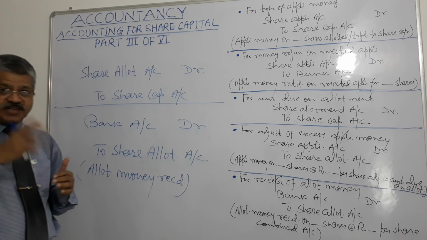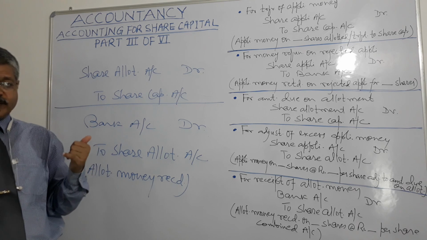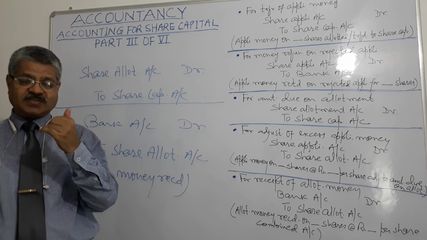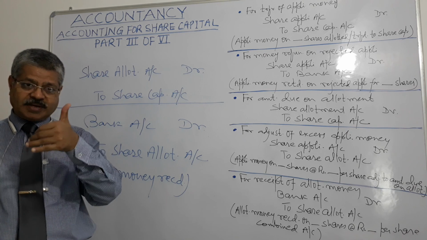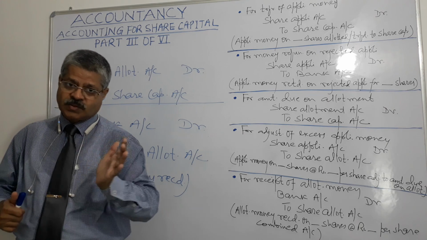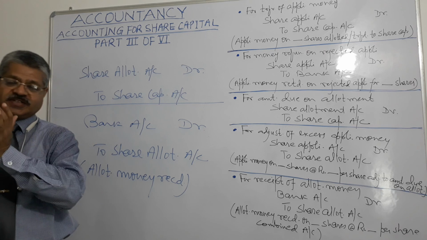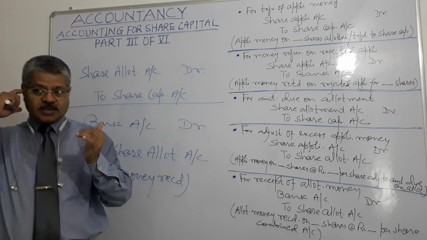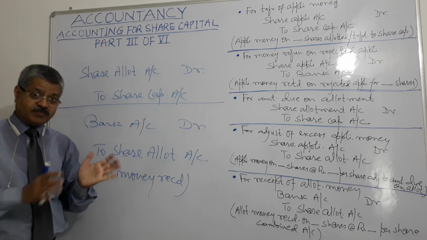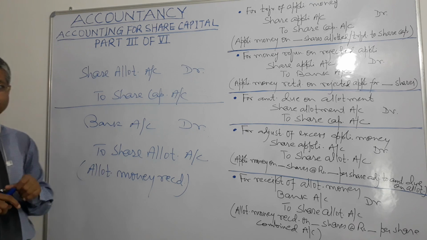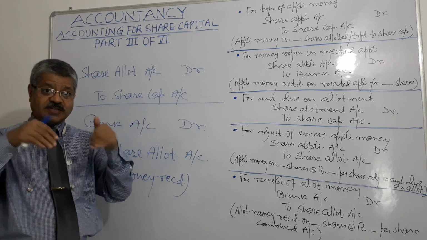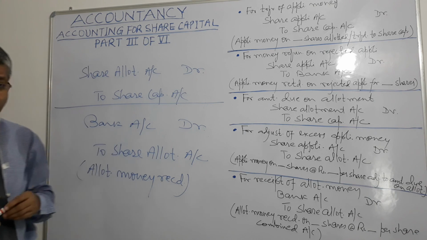Right? And in case of oversubscription, you have seen debit bank account, credit share application account, debit share application account, and credit share capital account, and excess amount will be credited to bank account for refund to those subscribers in whose case it is excess. And third stage share allotment, debit share allotment account and credit share capital account, because finally the money needs to go to share capital account. And lastly, debit bank account, credit share allotment account. At this stage shares stand allotted to the subscribers, right?